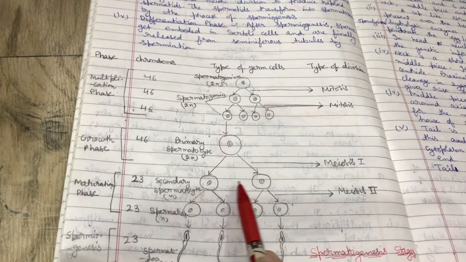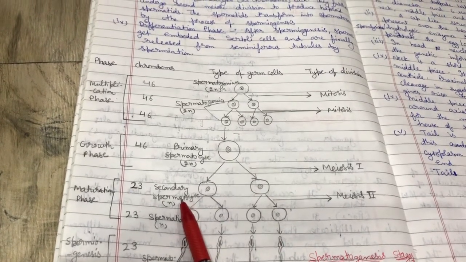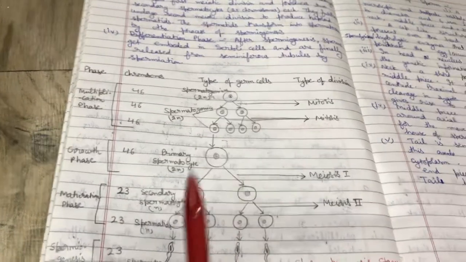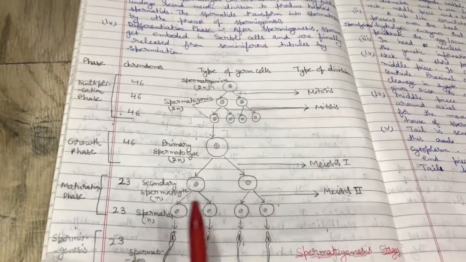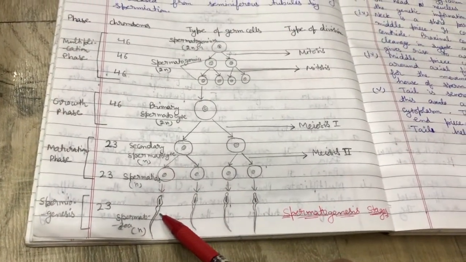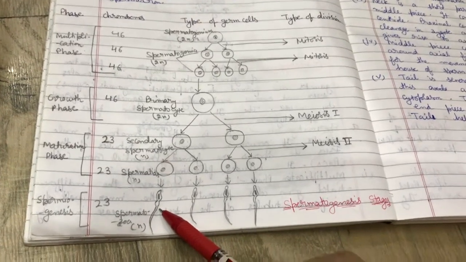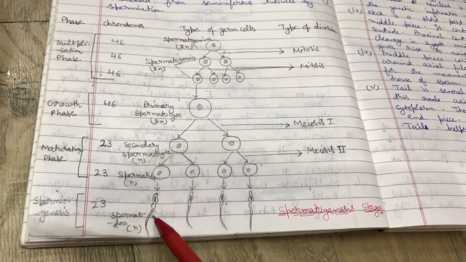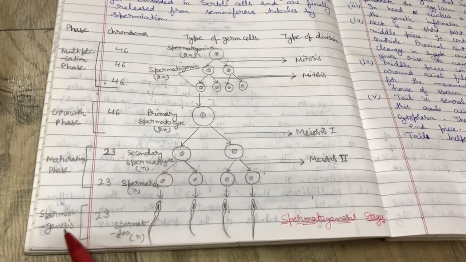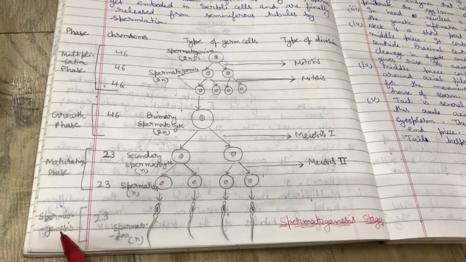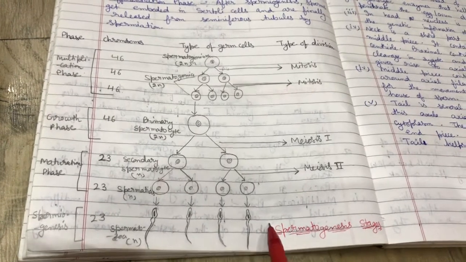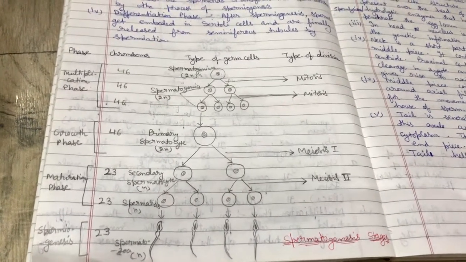When the primary spermatocyte divides into 2, it is called a secondary spermatocyte. Then the secondary spermatocytes again divide, 2 into 4 cells. These are known as spermatids. These spermatids are then transformed into the sperms. The transformation of spermatids into the sperms is known as spermiogenesis. These types of motile sperms are formed in spermatogenesis.